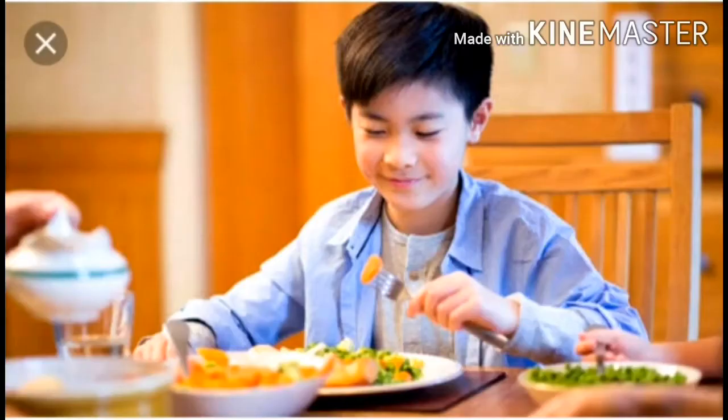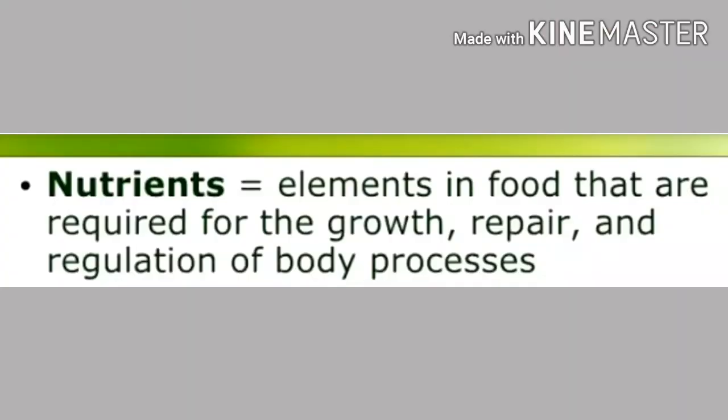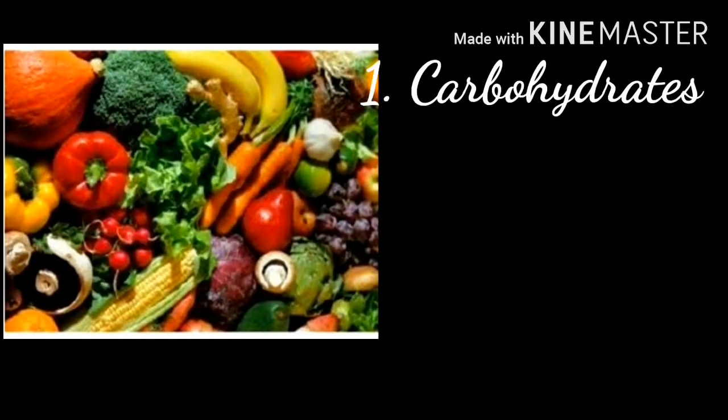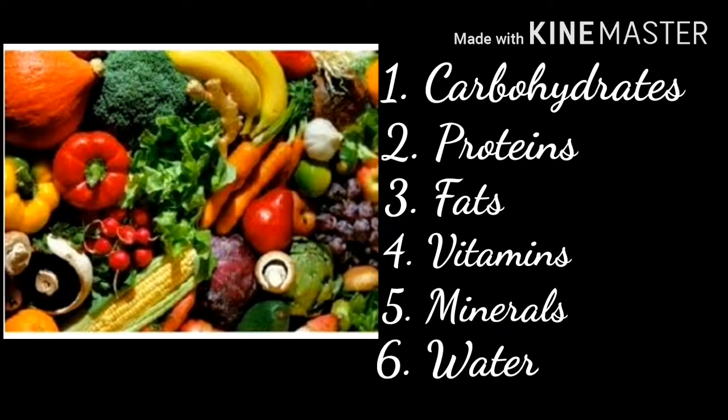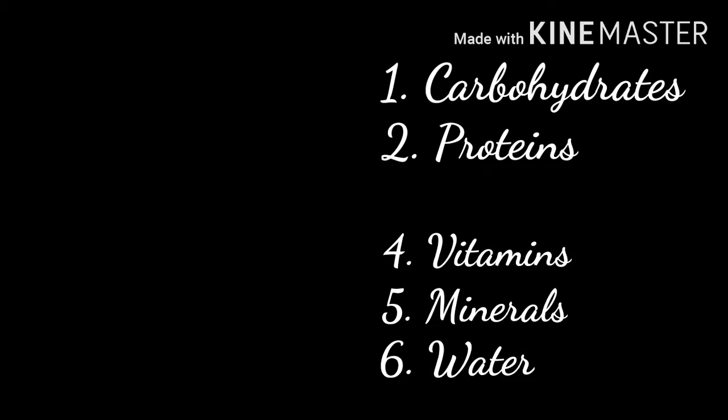Okay, coming to the point, do you know why we eat food? Yes, you are correct. To get nutrients. What are nutrients? Nutrients are nothing but the elements in food that are required for the growth, repair, and regulation of body processes. The different nutrients in food are carbohydrates, proteins, fats, vitamins, minerals, and water. Even though water is not a nutrient, it is very important for various functioning and regulating metabolic processes.